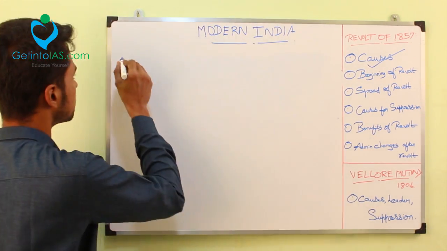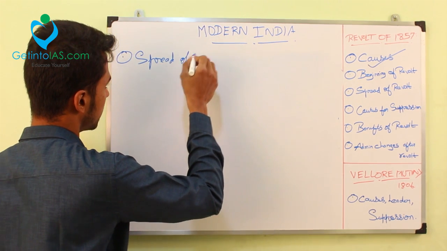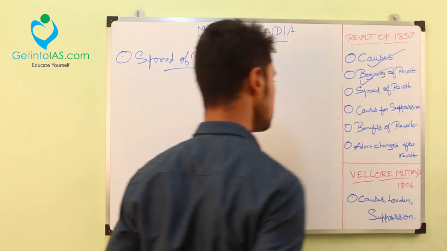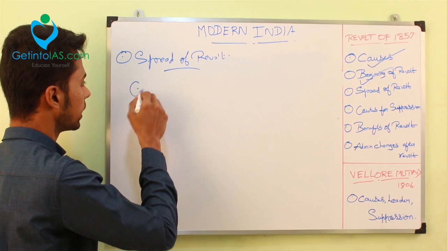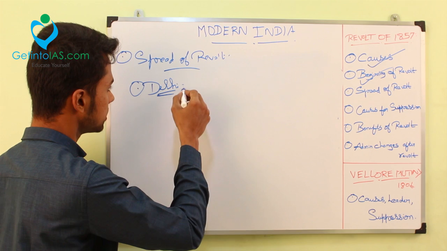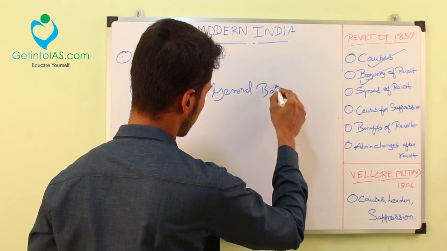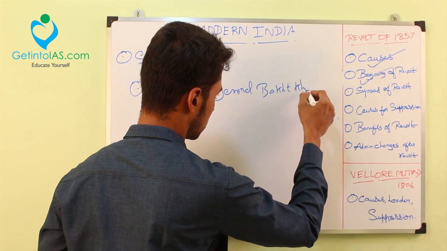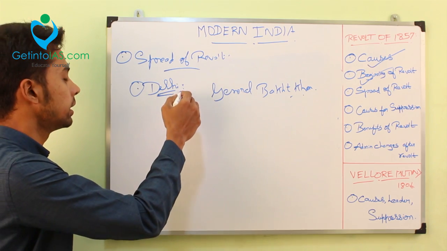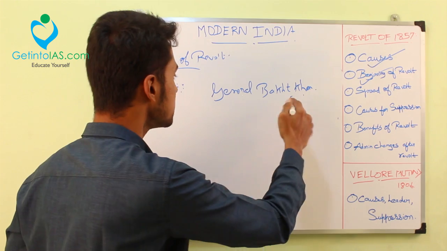Now we'll see about the spread of revolt. We have finished about the beginning, right? Spread of revolt is nothing but first we will see in Delhi, because from Meerut the soldiers first came to Delhi, under the leadership of General Bakht Khan. When the soldiers from Meerut were coming to Delhi, the local soldiers in Delhi greeted them and joined them, and they killed the European officials in Delhi also.